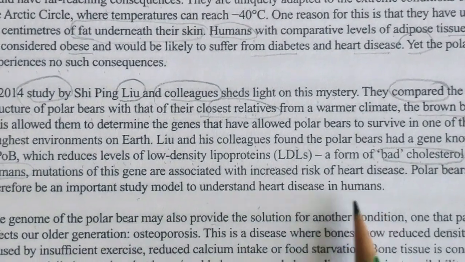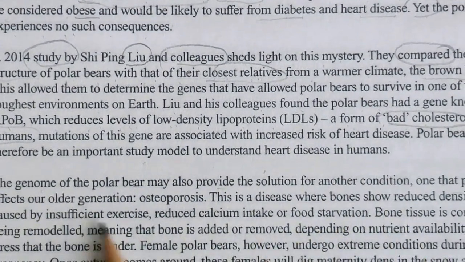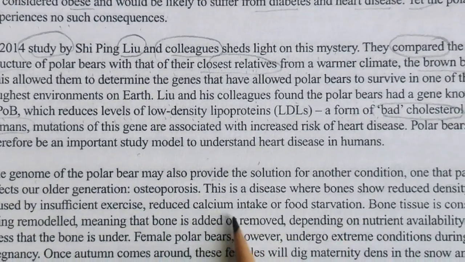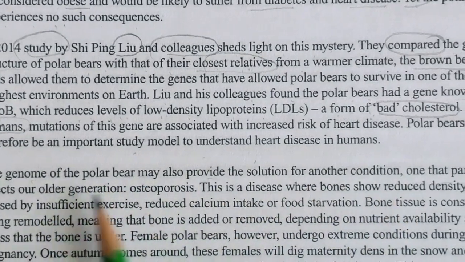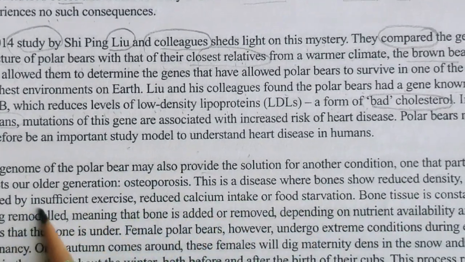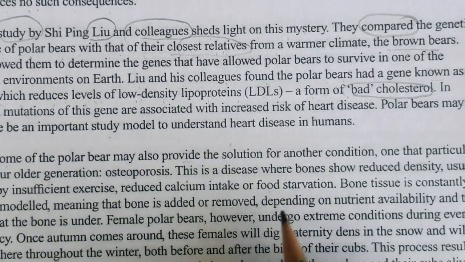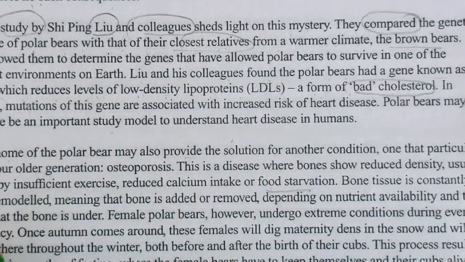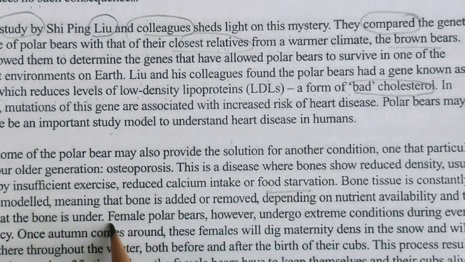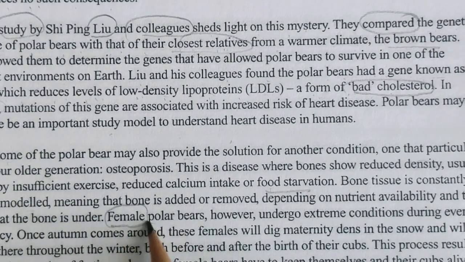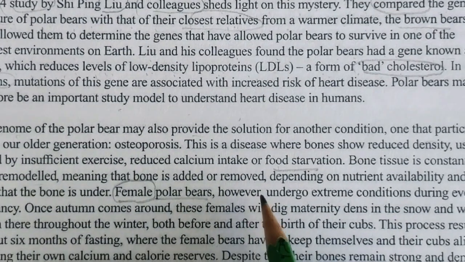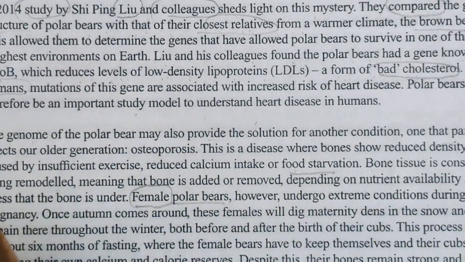So till here we have done. I will be finding female polar bears. One condition, disorder, exercise, food starvation is also there. But where is female? Yes, the female word. For female polar bears, however, undergo extreme conditions during every pregnancy.